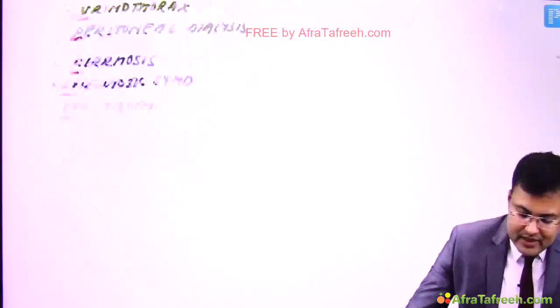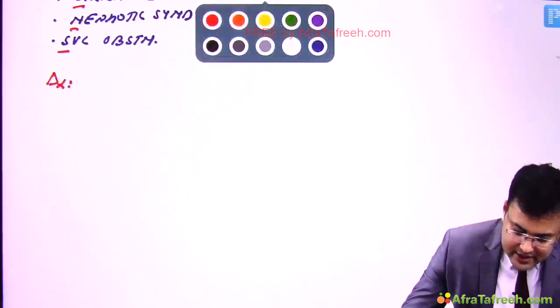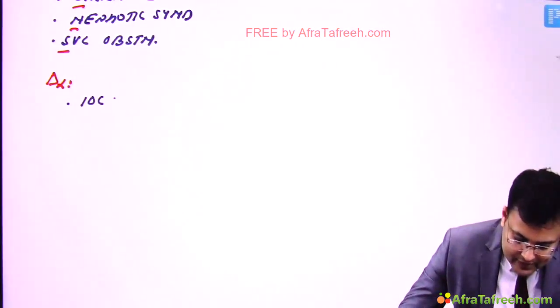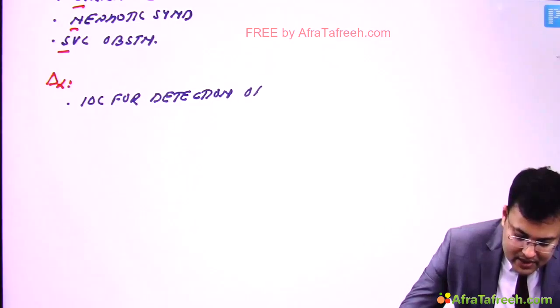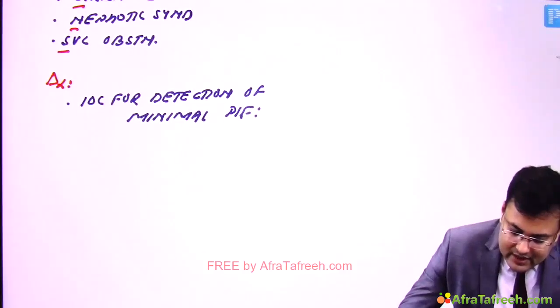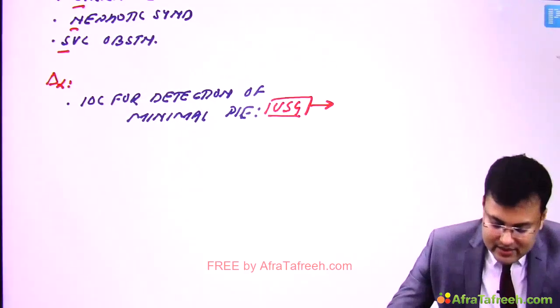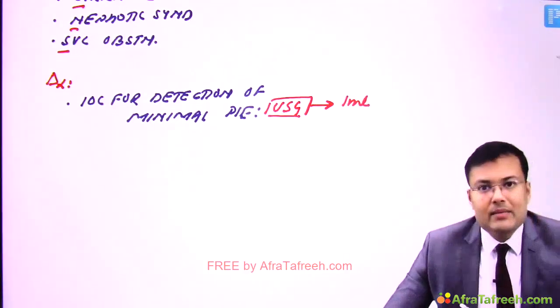In relation to diagnosis, first, what is the investigation of choice for detection of minimal pleural effusion? That's ultrasound. It can detect 1 ml.